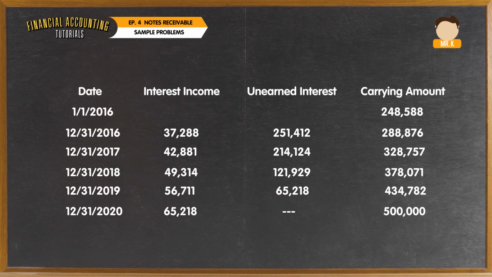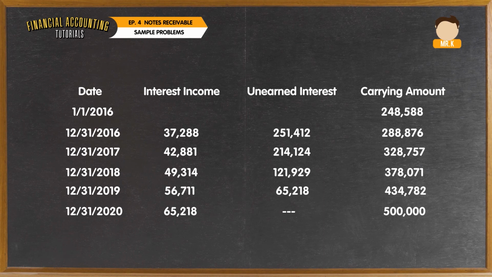248,588 will be computed. The amortization schedule shall be composed of 4 columns with the following headings: date, interest income, unearned interest, and carrying amount. The interest income at the end of each year can be computed by multiplying the carrying amount at the end of each previous year by the market rate. For example, in 2016, 15% of 288,876 equals 37,288. Since cash can only be received at the end of 5 years, no cash payments were received in 2016,